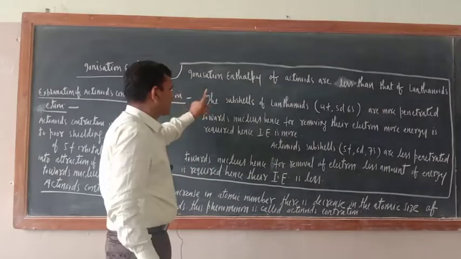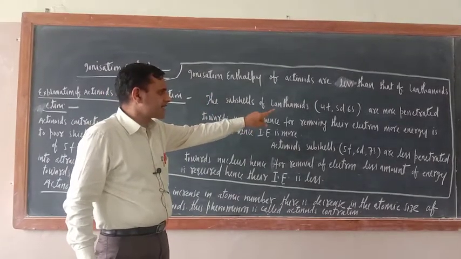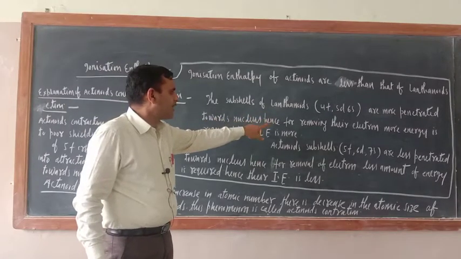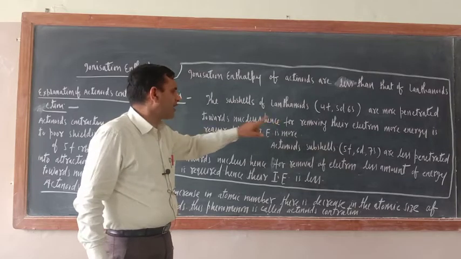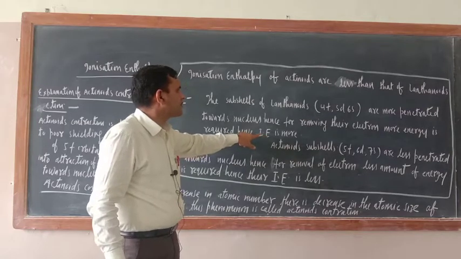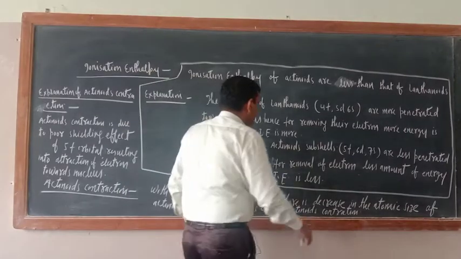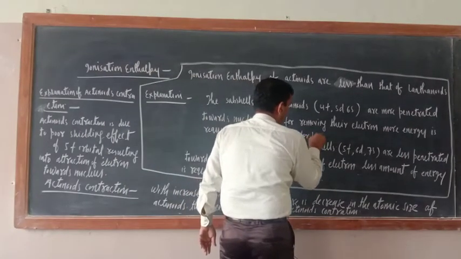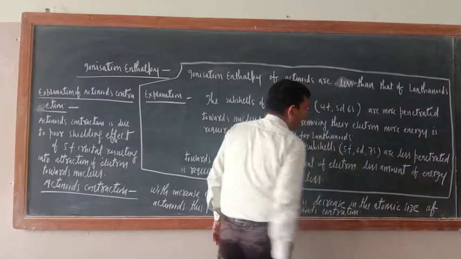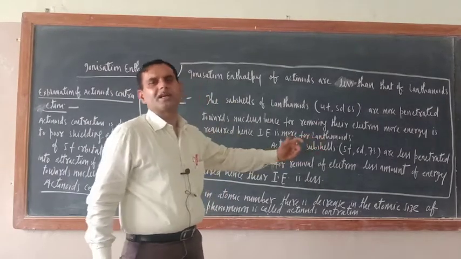Just see the answer. The subcells of lanthanides, what are the subcells of lanthanides? 4f, 5d, 6s are more penetrated toward the nucleus. Hence for removing their electron, more energy is required. Hence ionization enthalpy is more for lanthanides. Any problem? Penetration means getting near to the nucleus.